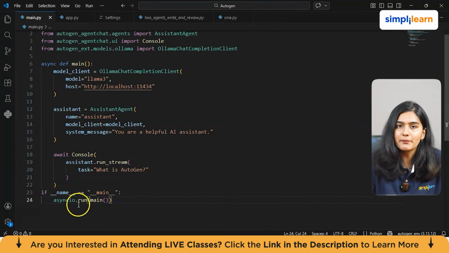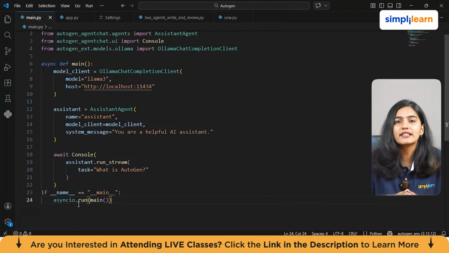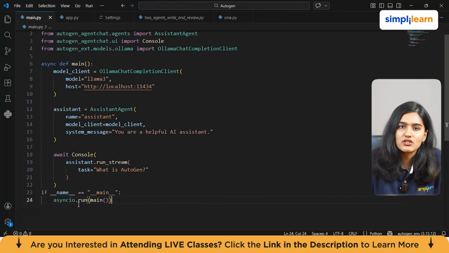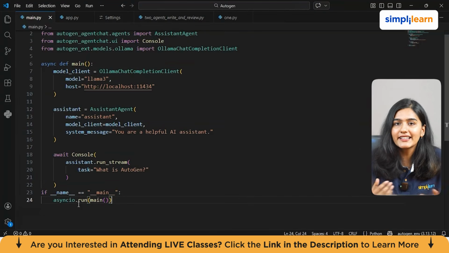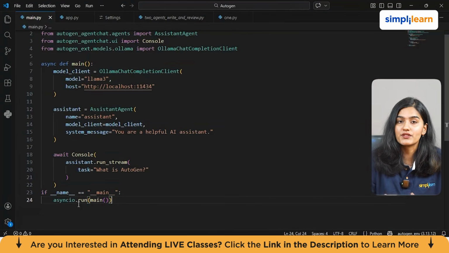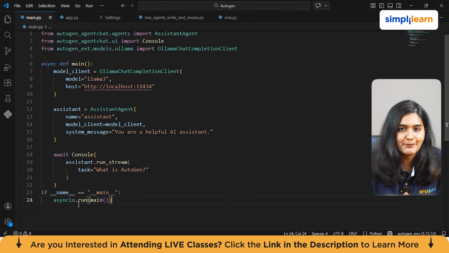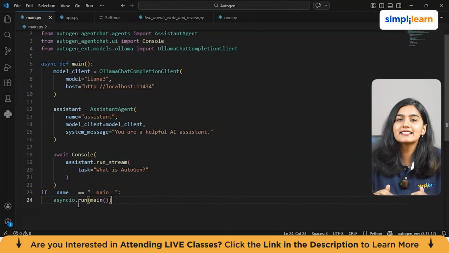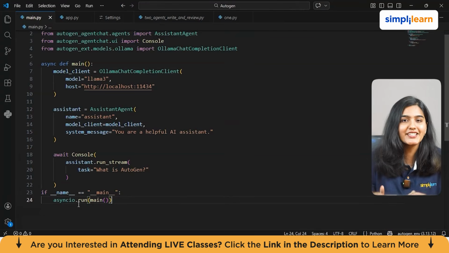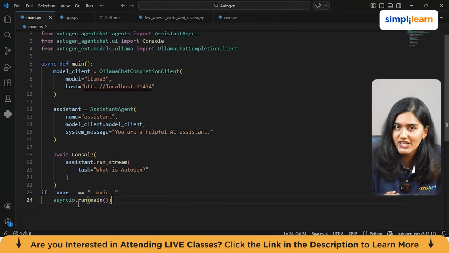This one, asyncio.run(main). So in simple terms, what we did is we connected AutoGen to a locally running Llama, created an AI agent, gave it a personality, assigned it a task, and streamed the response, all without using an API key. Now everything is running locally on your machine, and this right here is the foundation of everything we are going to build next, including multi-agent systems, which we'll be talking about in the next module.